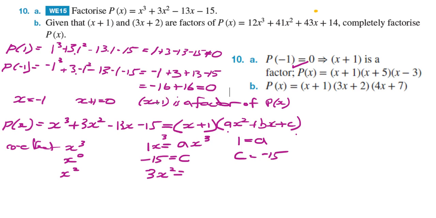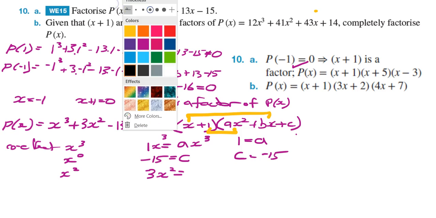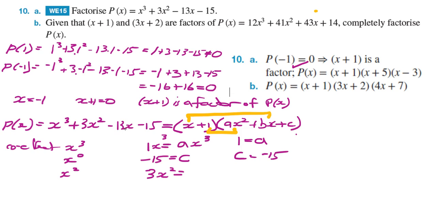When we multiply x by bx, that's going to be an x squared, and we multiply our 1 by ax squared, that's going to be an x squared as well. So x times bx is bx squared.